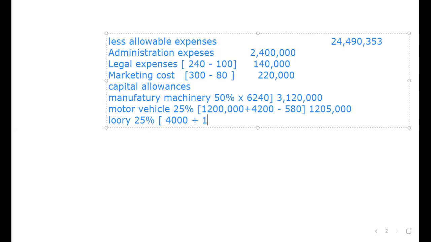So we need to add that 1,800,000. Close the bracket. What is 4 million plus 1,800,000, multiplied by 25%? It is coming to 1,450,000. You're done with the lorry.